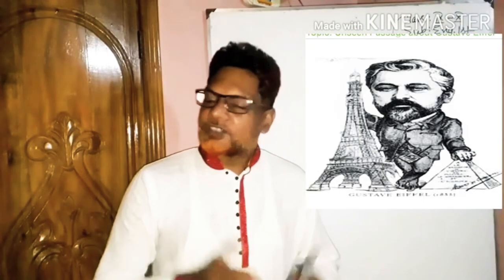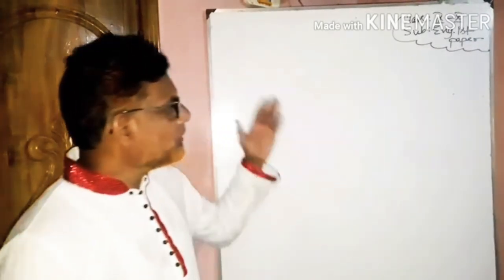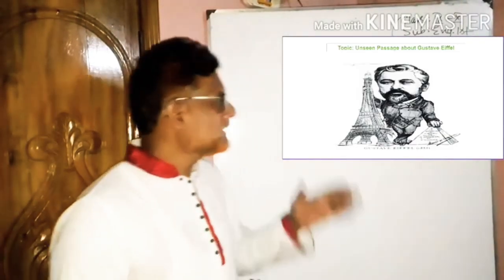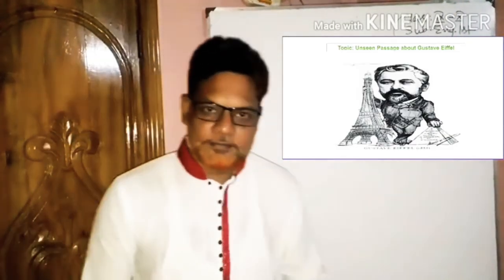Dear students, do you know who the designer of this Eiffel Tower is? Yes, the designer of this Eiffel Tower is Gustave Eiffel. So dear students, today we are going to discuss an unseen passage about Gustave Eiffel.